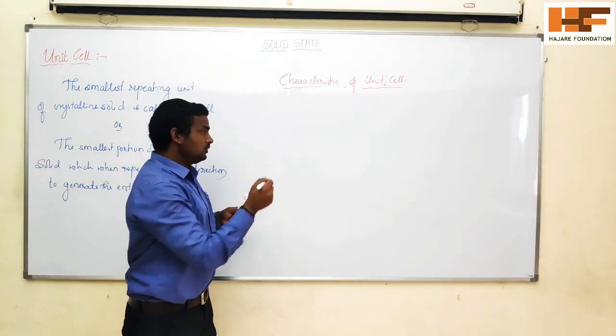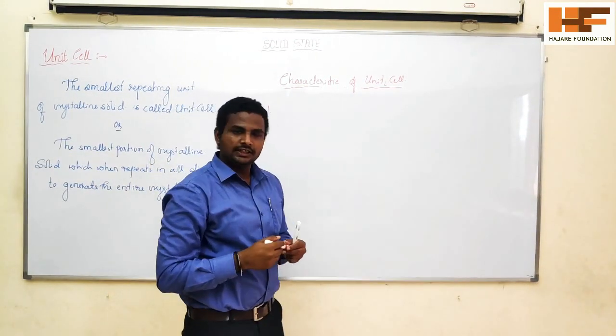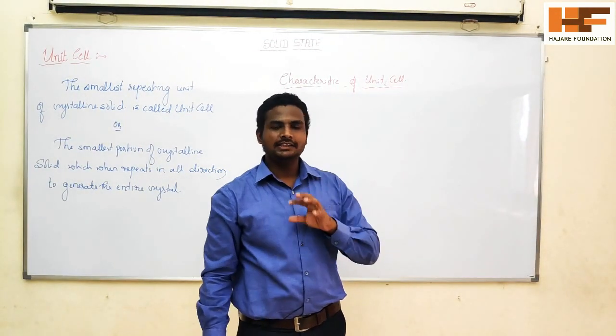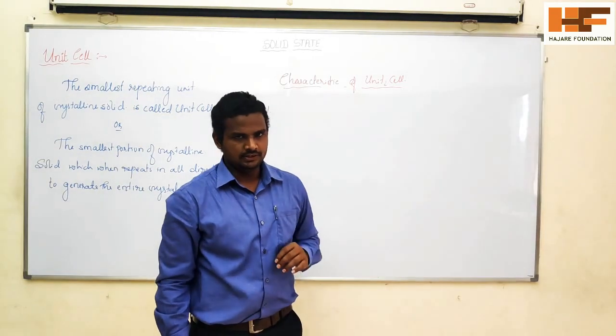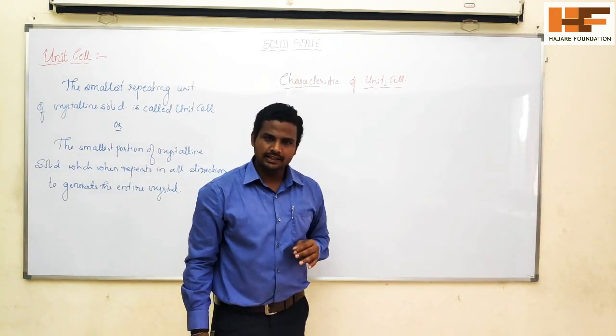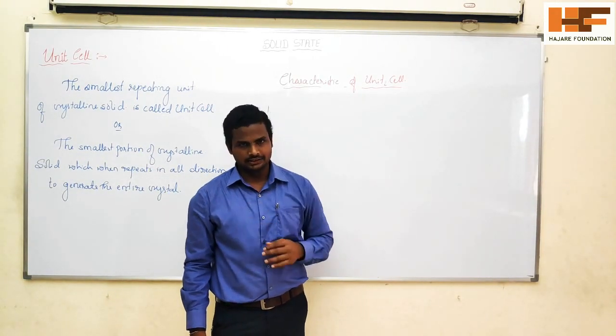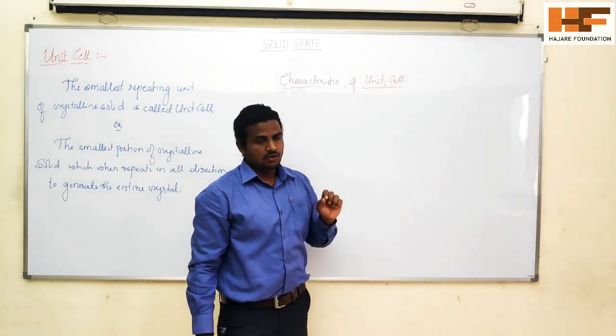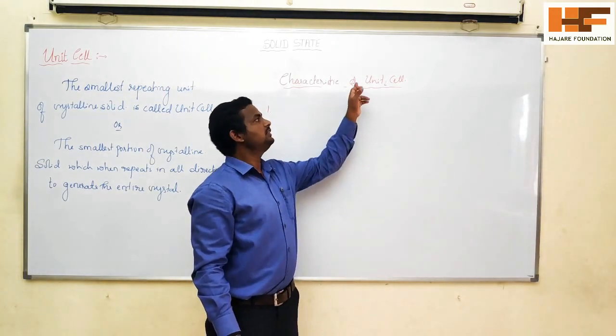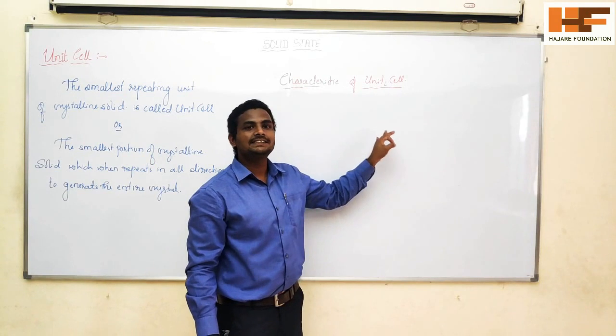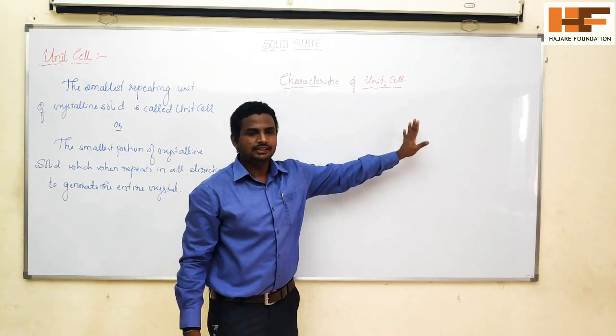These unit cells are characterized by 6 parameters, based on the edge lengths and the angles. Whatever the characteristics of this unit cell are, they determine the geometry of the crystalline solid.